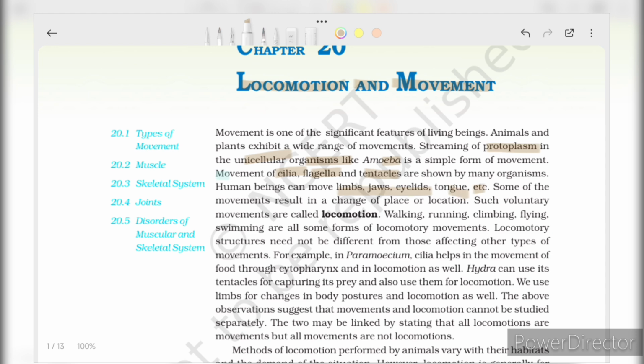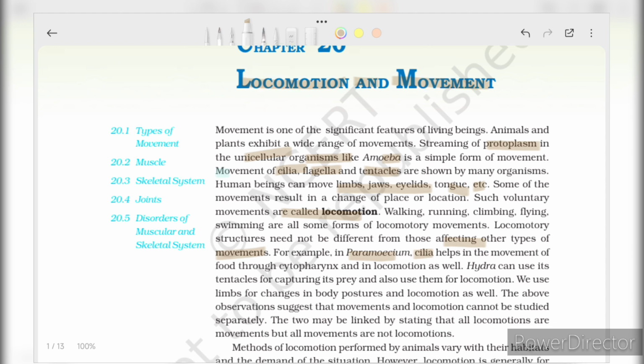Some of the movements result in the change of place or location. Such voluntary movements are called locomotion. Walking, running, climbing, flying, swimming are all some forms of locomotory movements. Locomotory structures need not be differentiated from those affecting other types of movement. For example, in paramecium, cilia help in the movement of food through the cytopharynx and in locomotion as well.